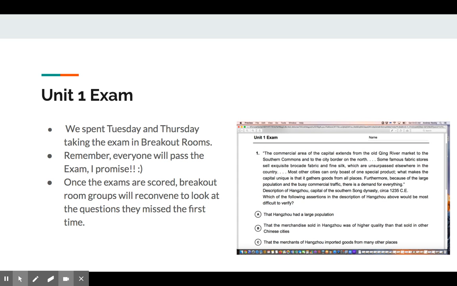Tuesday and Thursday were dedicated to taking the exam in breakout rooms. I just want to remind everyone that you all will pass the exam. I promise. Once the exams are scored, breakout room groups will reconvene to look at the questions they missed the first time and have one more shot at coming up with the correct answer. Once that happens, I will grade the exams.